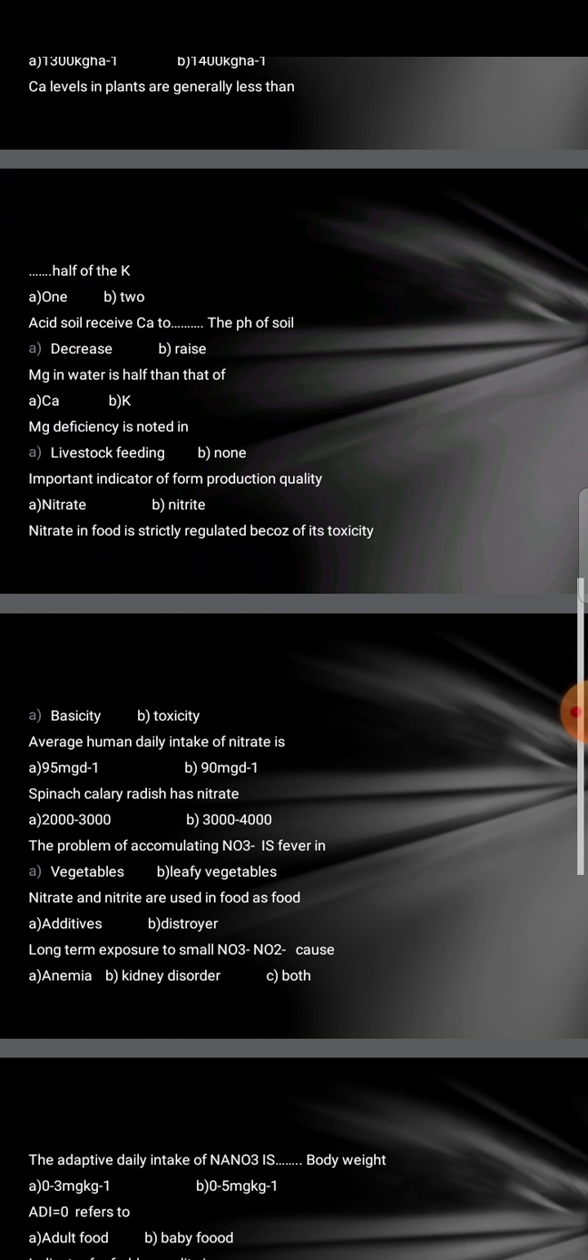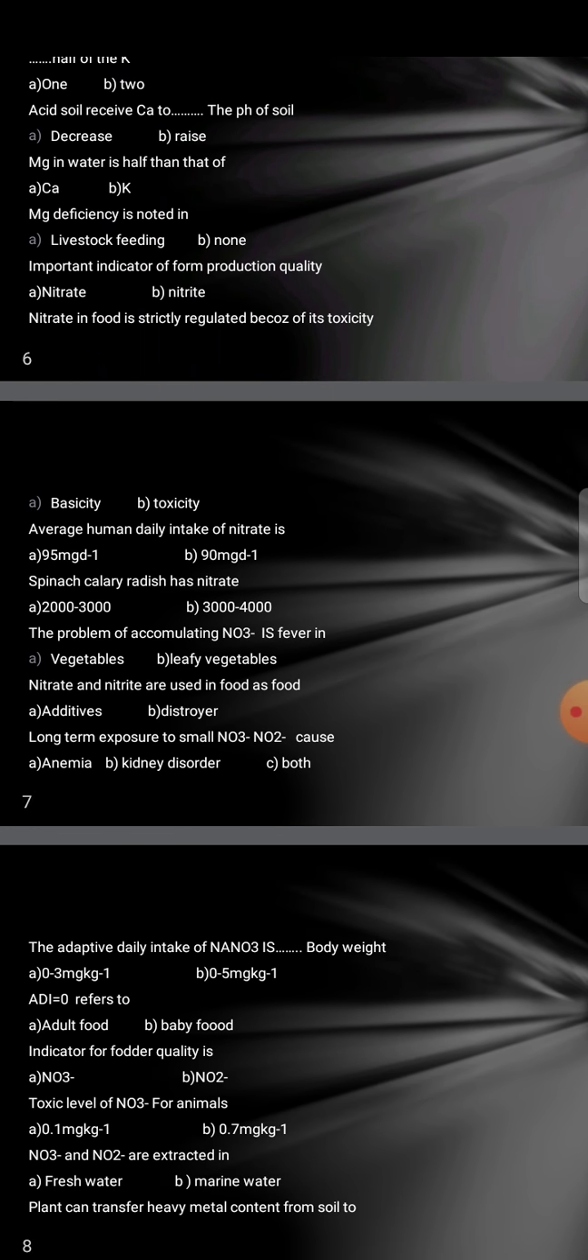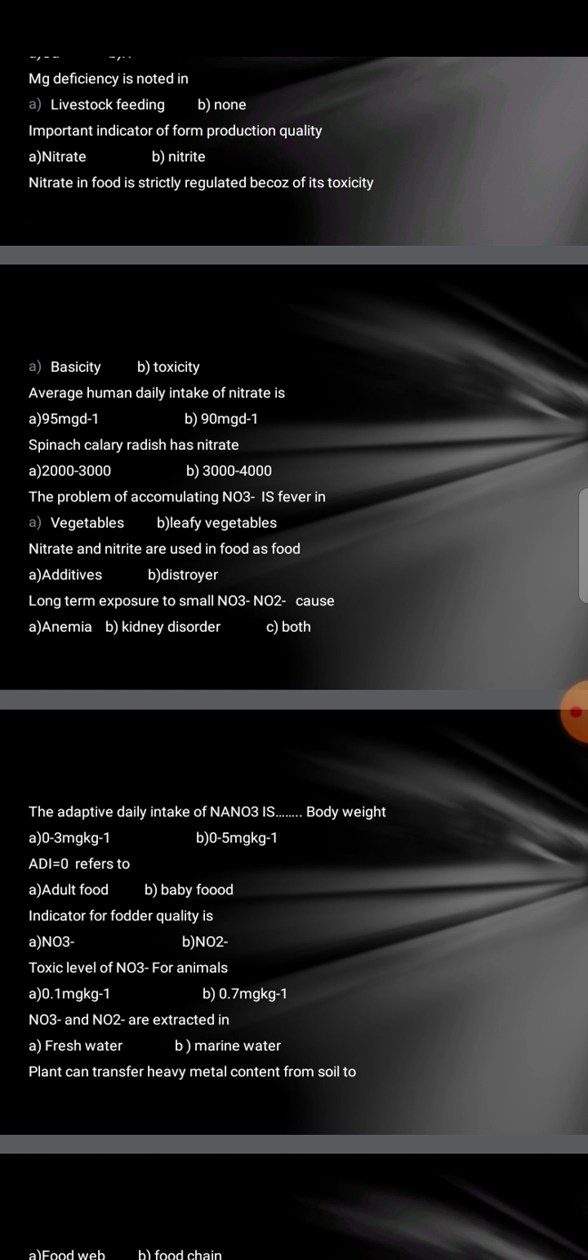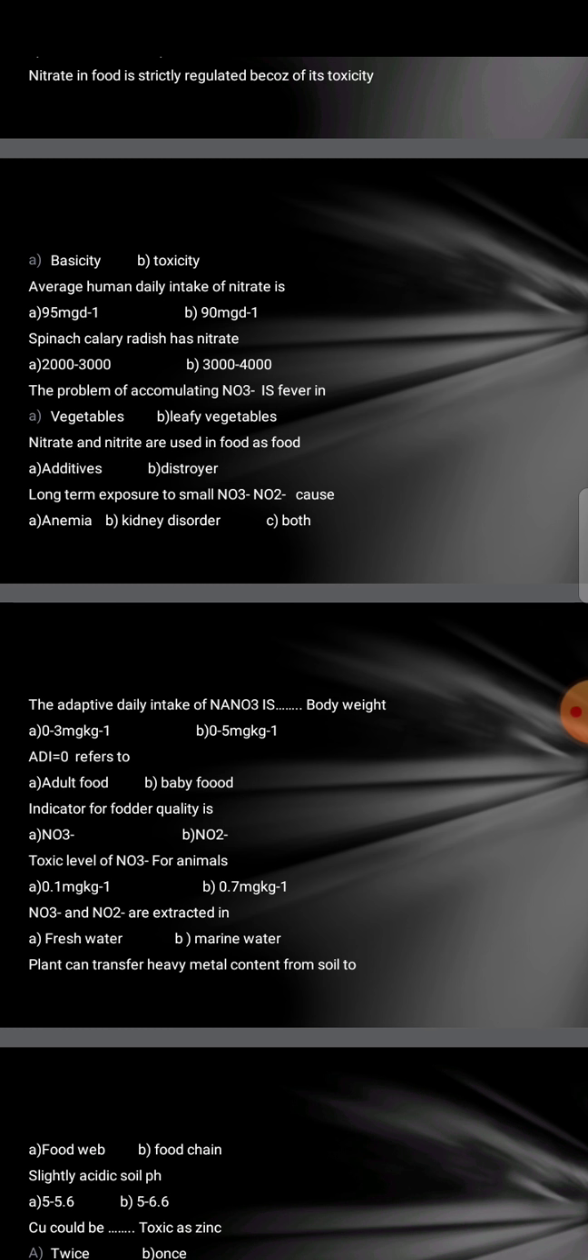Long-term exposure to small NO3 negative and NO2 cause anemia, kidney disorder and both. It will be both. The acceptable daily intake of NaNO3 is the dash body weight 0 to 3 or 0 to 5. It will be 0 to 5. ADI equal to 0 refers to adult food or baby food. It will be baby food. Indicator for fodder quality is NO3 or NO2. It will be NO3 negative.